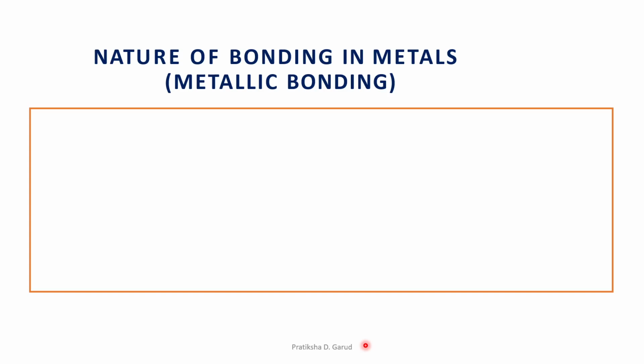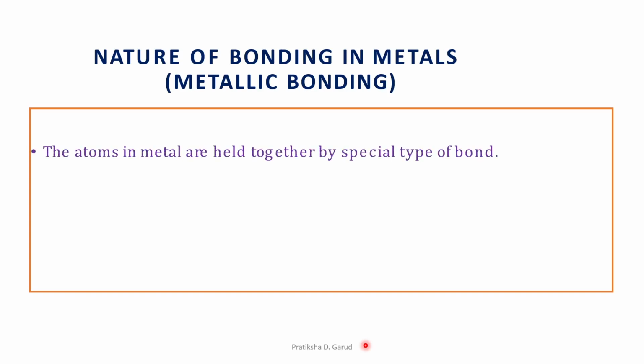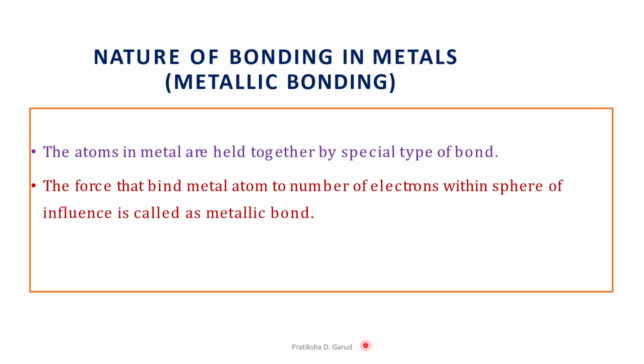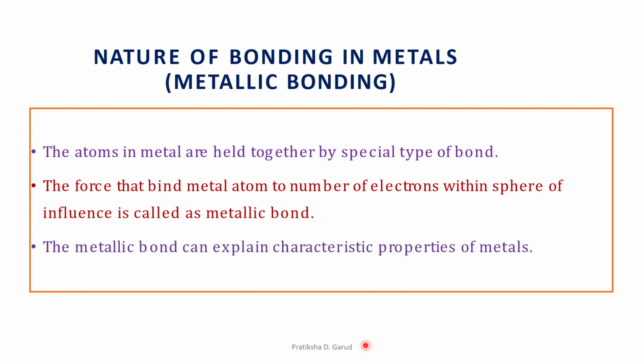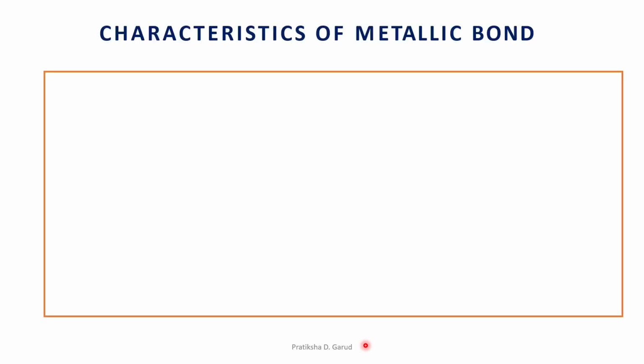The bond which is formed in metals is known as the metallic bond. So let us see the nature of metallic bonding in metals. The atoms in the metals are held together by a special type of bond, and that is called the metallic bond. Or we can say that the force that binds a metal atom to a number of electrons within its sphere of influence is called the metallic bond. The metallic bond can explain characteristic properties of the metals.